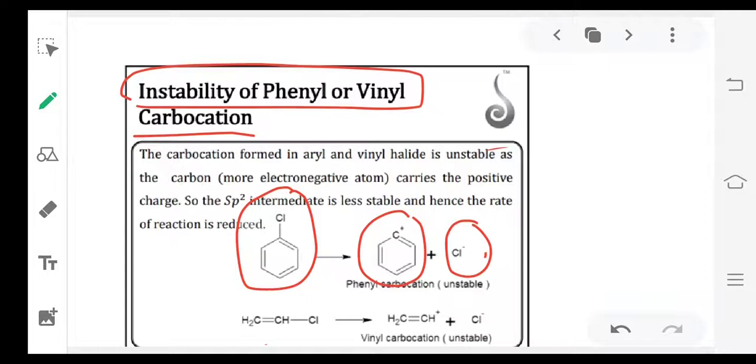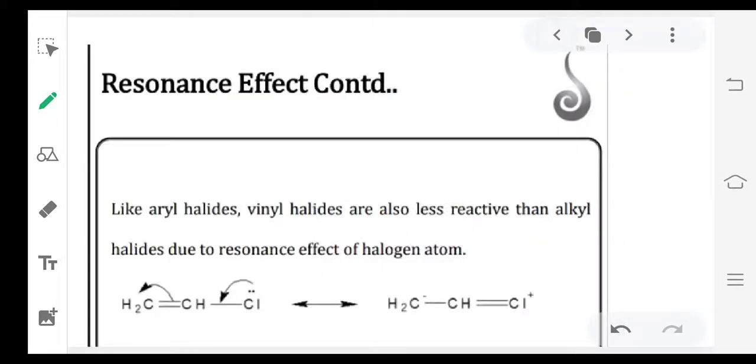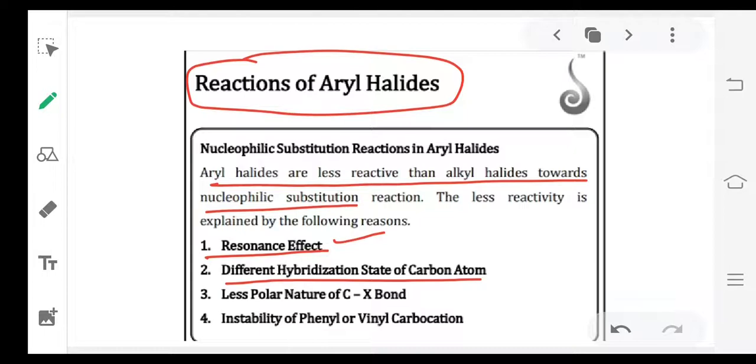This phenyl carbocation is very less stable because a positive charge on a double bonded carbon is an unfavorable condition. That's why it is very unstable. Immediately the backward reaction takes place and it will form chlorobenzene again. So these are the different reasons for less reactivity of aryl halides towards nucleophilic substitution. So these are the four reasons.